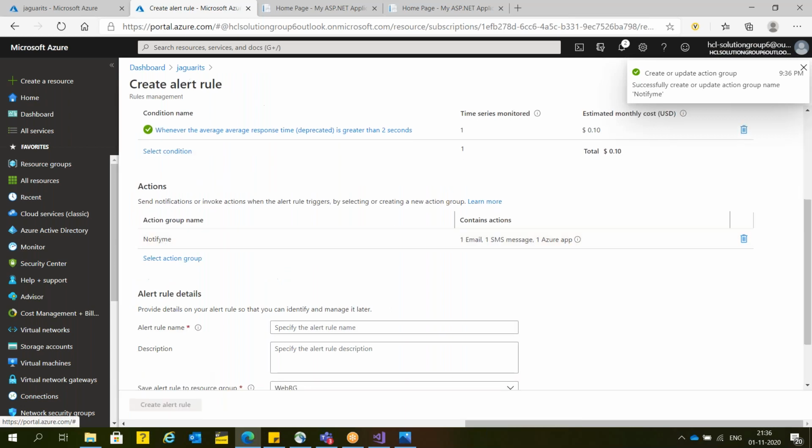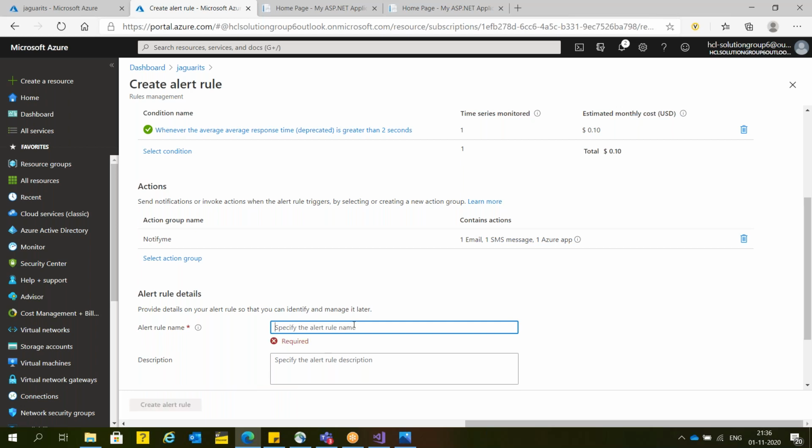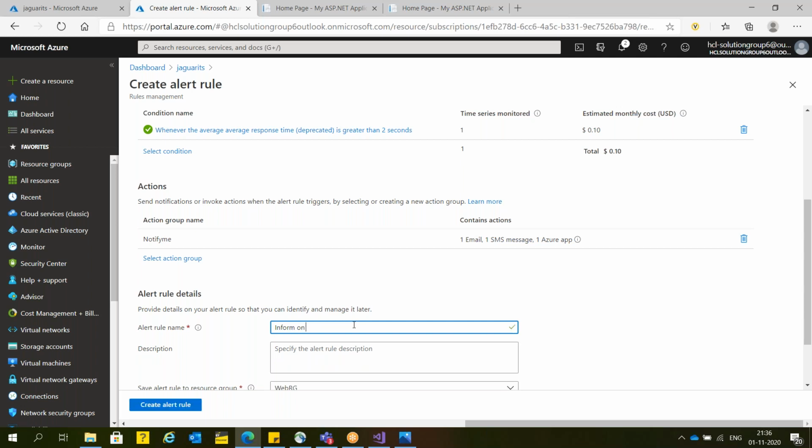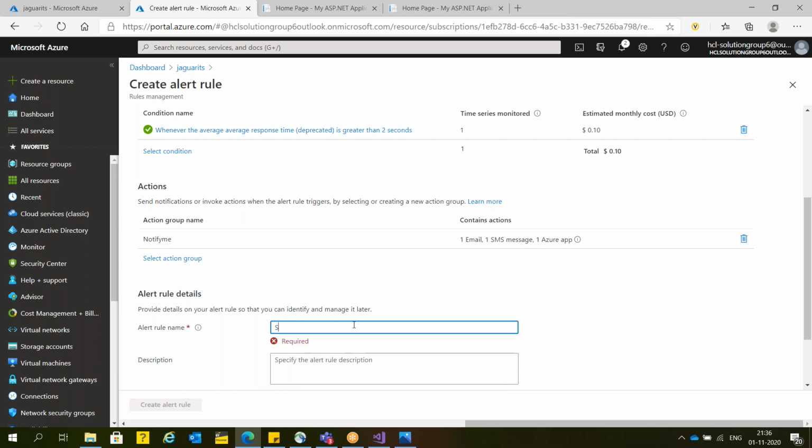See, it's creating. Now you can set up a rule name. The rule name is notify on higher.